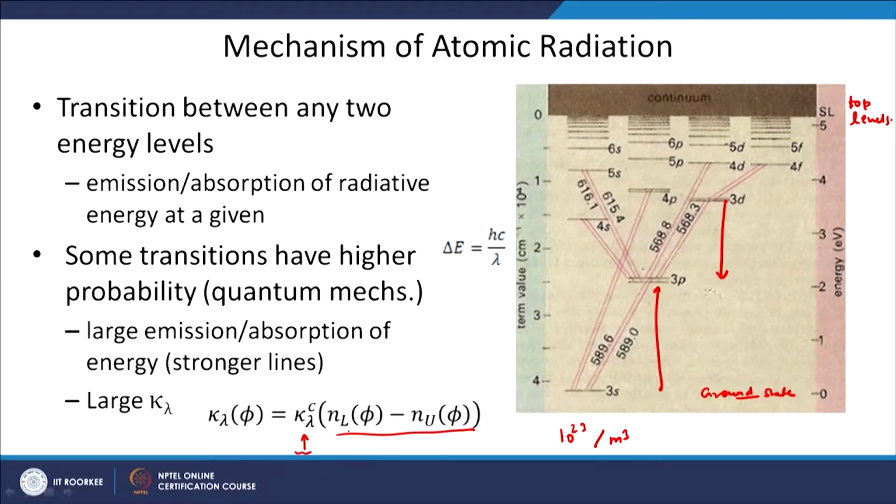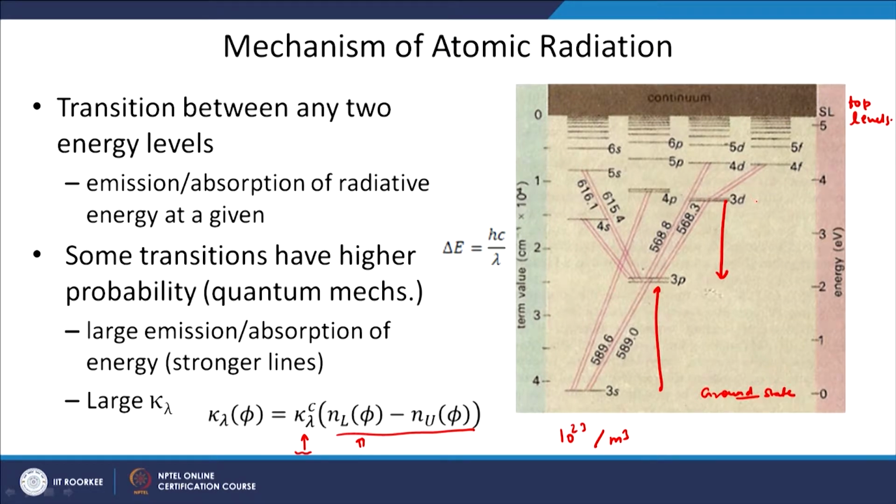In equilibrium this distribution is called the Boltzmann distribution, but if thermodynamic equilibrium is not prevailing, then the population distribution among energy levels may not follow the Boltzmann distribution. We will see how this population is distributed, and how the Boltzmann distribution is written. At this point we should know the number of atoms in different energy levels. Subscript L means the lower level and subscript U means the upper level.